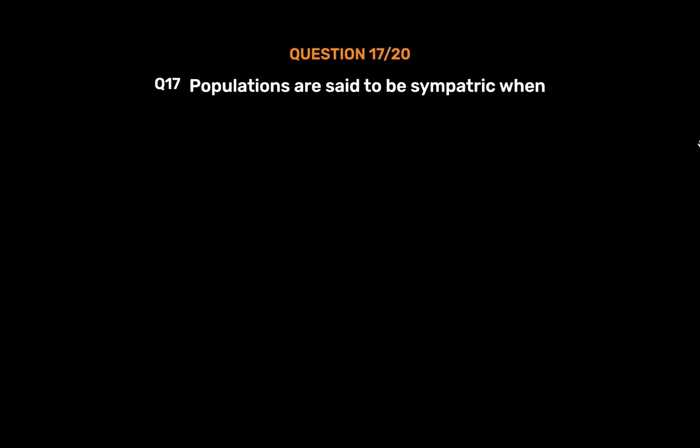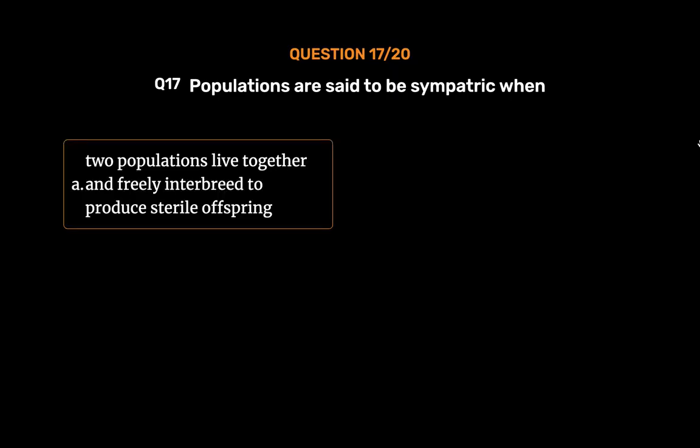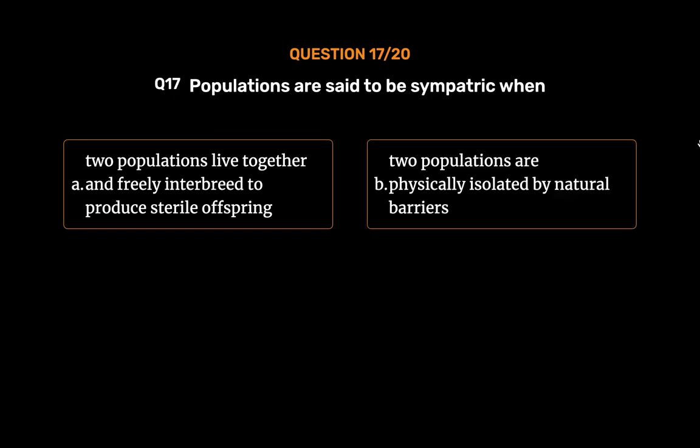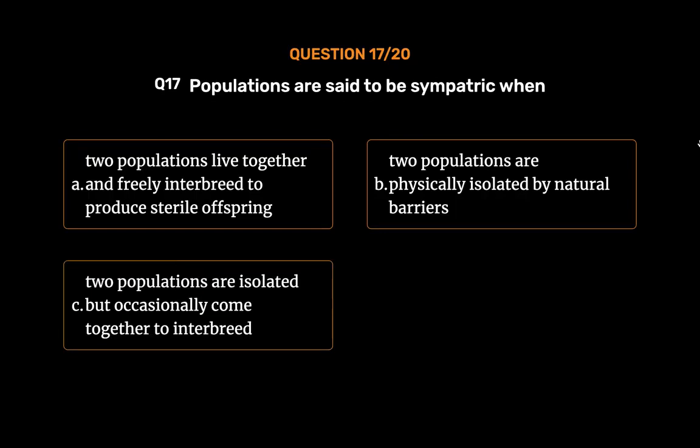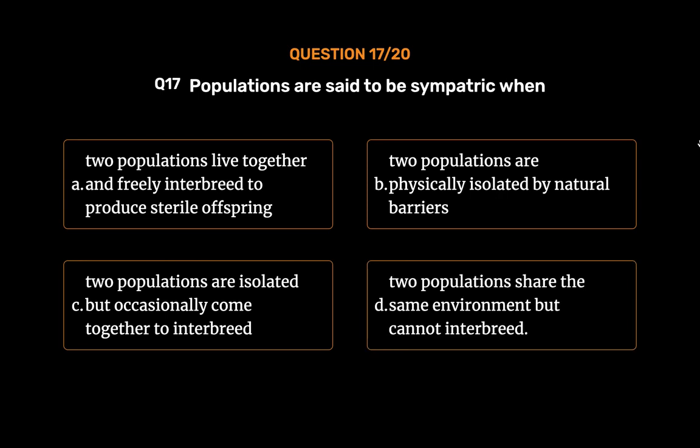Question number 17. Populations are said to be sympatric when: Option A. Two populations live together and freely interbreed to produce sterile offspring. Option B. Two populations are physically isolated by natural barriers. Option C. Two populations are isolated but occasionally come together to interbreed. Option D. Two populations share the same environment but cannot interbreed. The correct answer is Option A. Two populations live together and freely interbreed to produce sterile offspring.